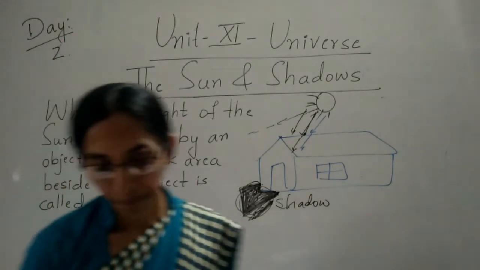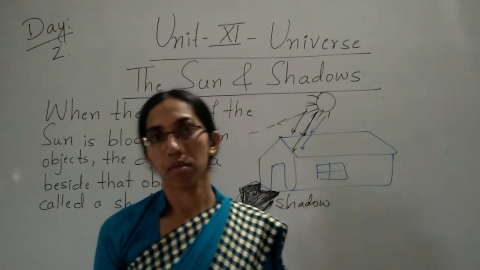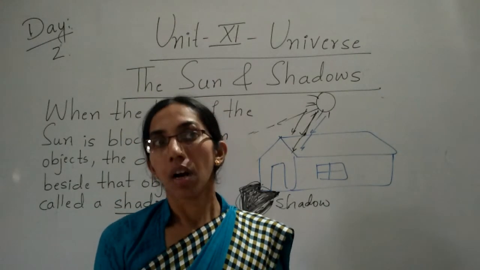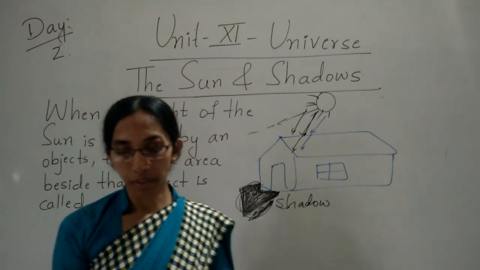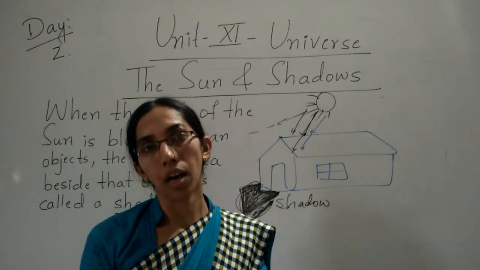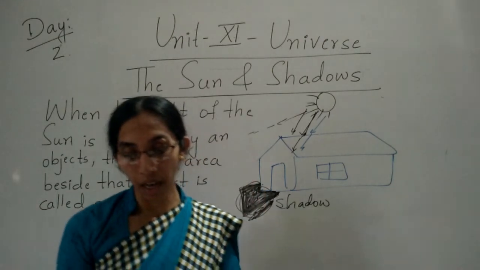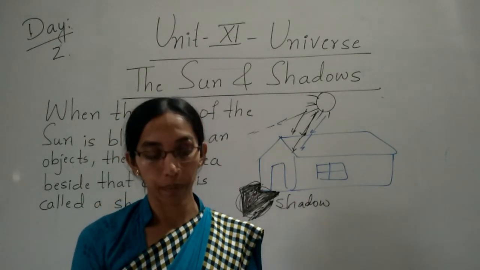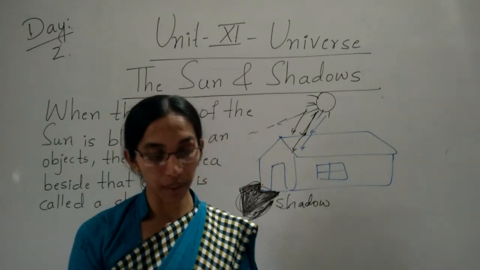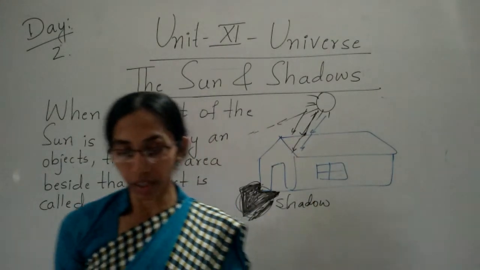Yeah, children. See, early in the morning when the sun rises, when the sun is low in the sky, at that time we can see the long shadow. Clear, children?